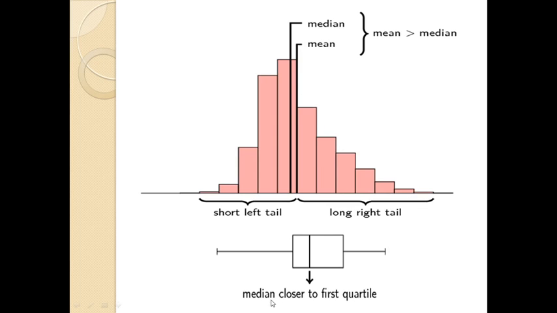See here, the median is closer to the first quartile. See the location of the median. The median is closer to the first quartile, and here the mean is greater than the median. See, this is regarding positively skewed.